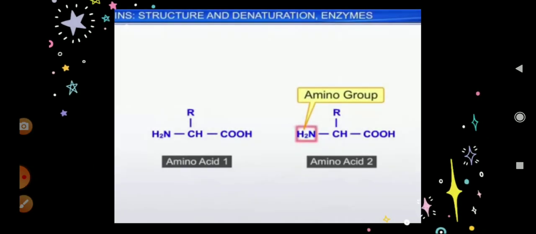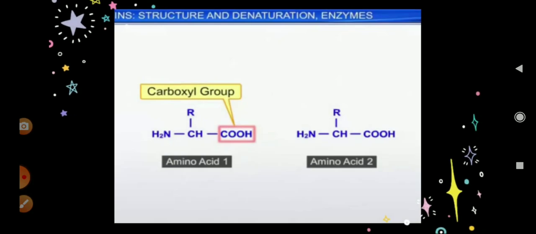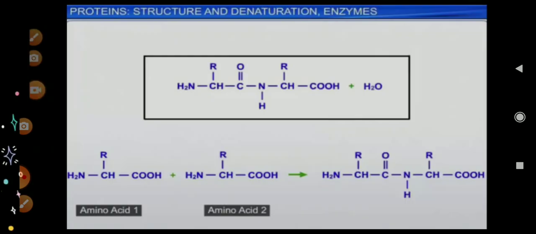Let us take two amino acids here, amino acid 1 and amino acid 2. In the second amino acid, the amino group is highlighted here. In the first amino acid, the acidic group is highlighted. Let us see how they get linked.